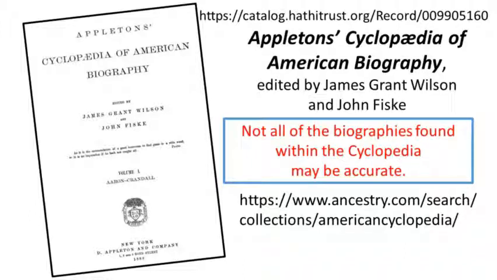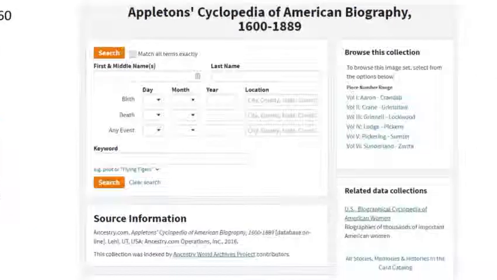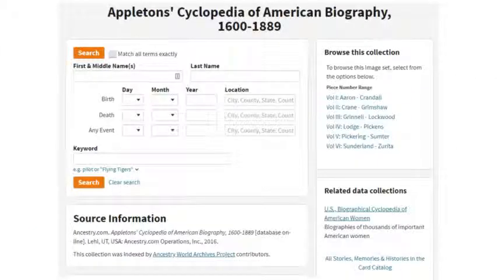It's available even in perhaps your local research library, so you may want to actually go look at the paper copies. There were a couple of volumes of it, depending on how you want to access it. If you access it through Ancestry.com, then this is the landing page for that link that I've given you. And it's got a wide range. Remember that all of the biographies aren't accurate, as in many things that we do. The possibility exists for that, and that's part of what we're looking at with these resources.